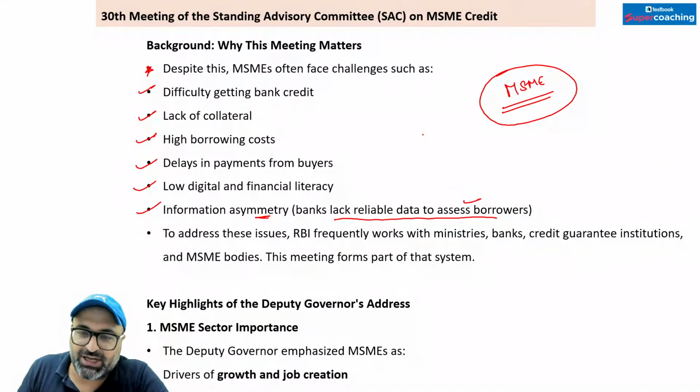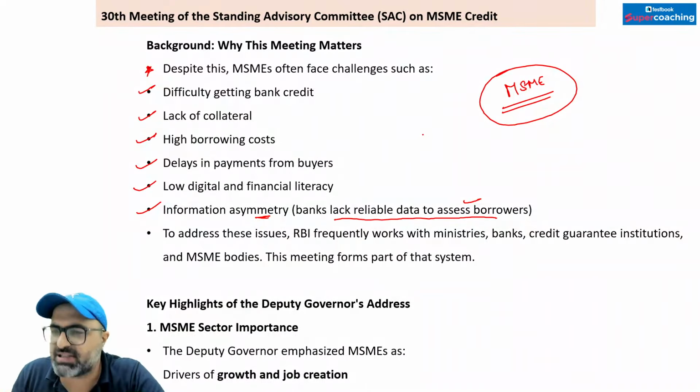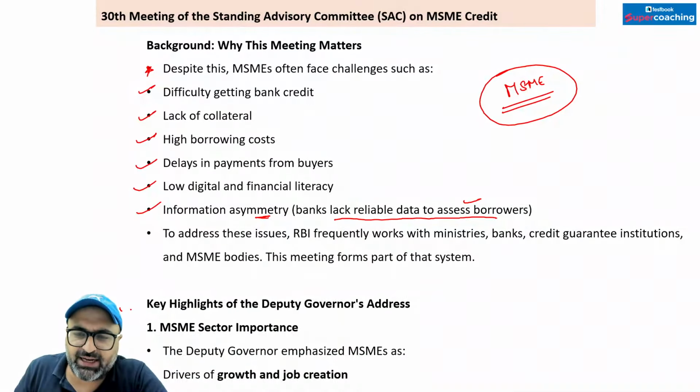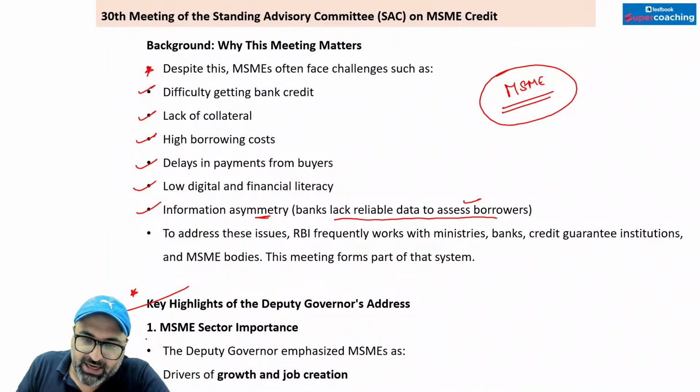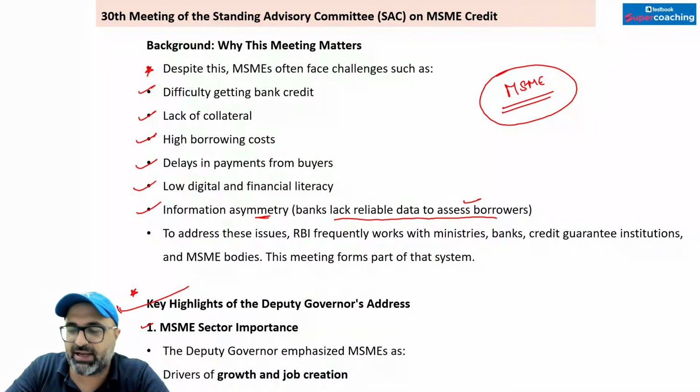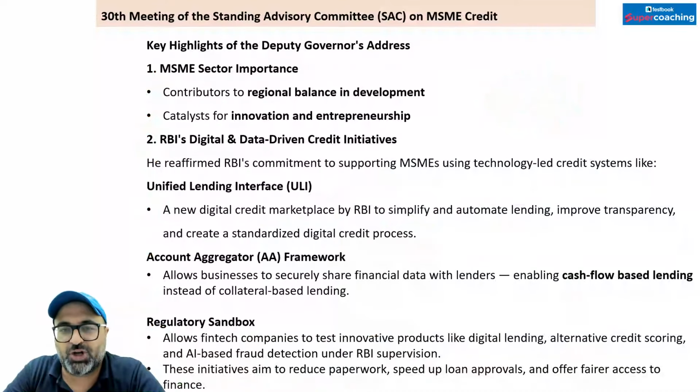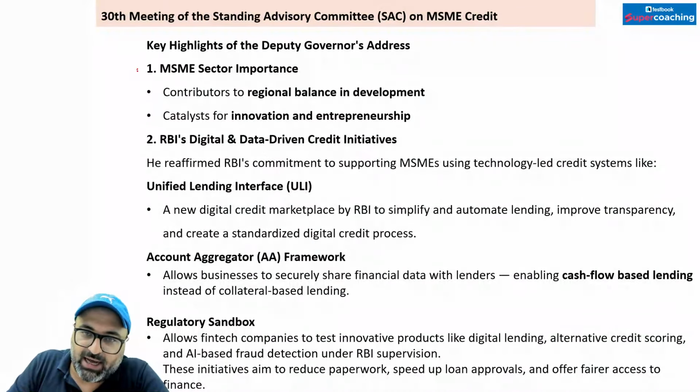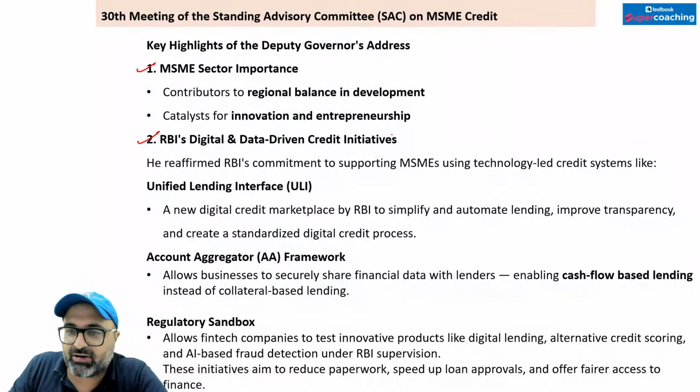अब इन्हीं challenges को discuss किया गया in the meeting. So the key highlights of the Deputy Governor address: Deputy Governor of RBI has given his address during this particular meeting. He talked about the first point, MSME sector importance, because of job creation, contribution, as well as catalyst for innovation and entrepreneurship. Second is RBI's digital and data-driven credit initiative.